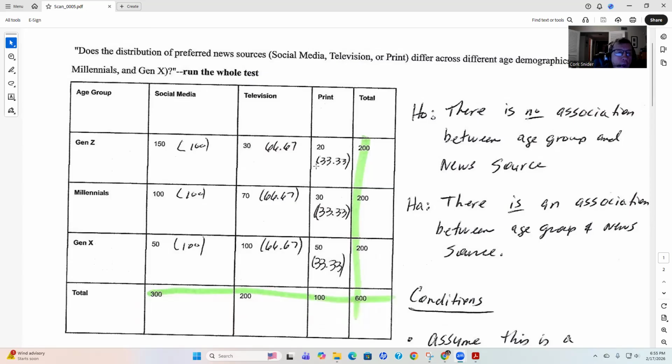Okay, so H0 is just kind of using the question. Usually it's the no association stuff. So H0: there is no association between age group and news source. And HA: there is an association. If there is an association, the results will be vastly different. That's why it's worded that way.